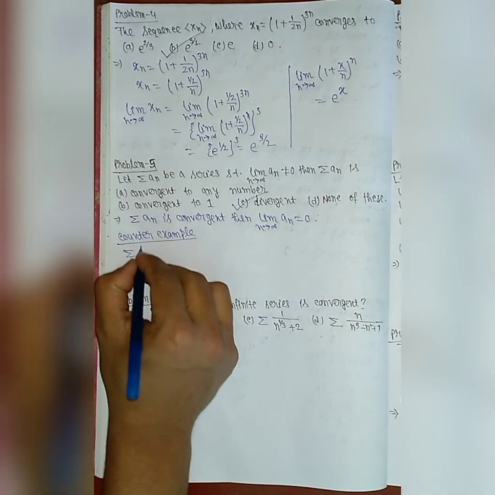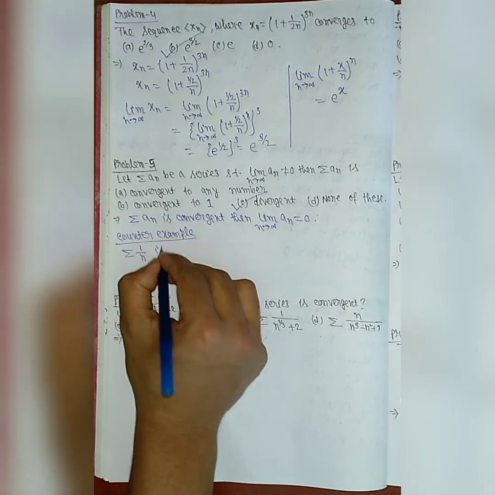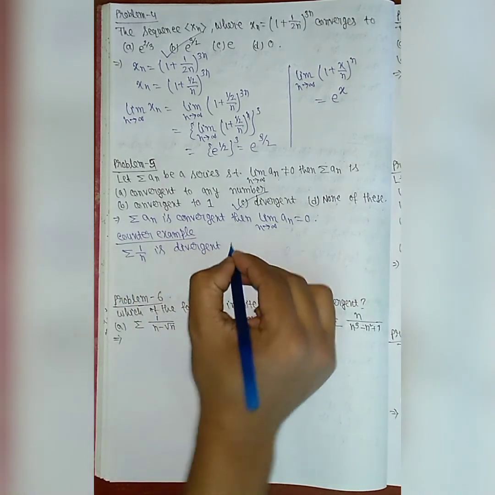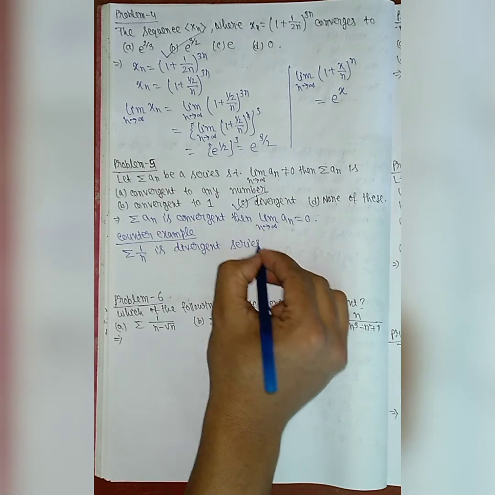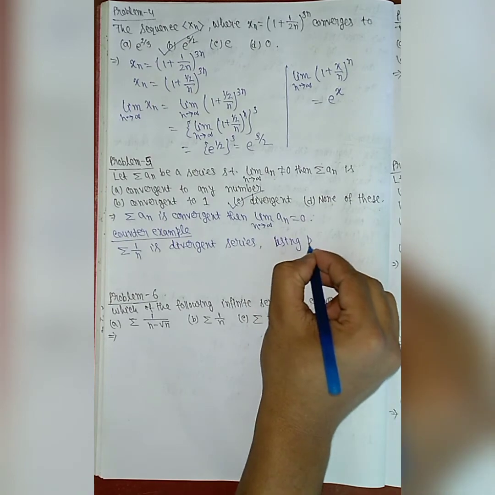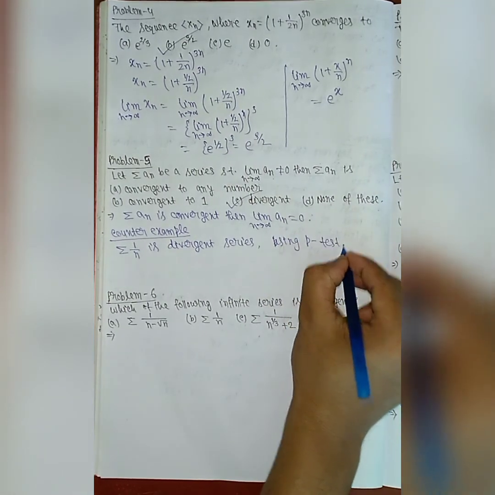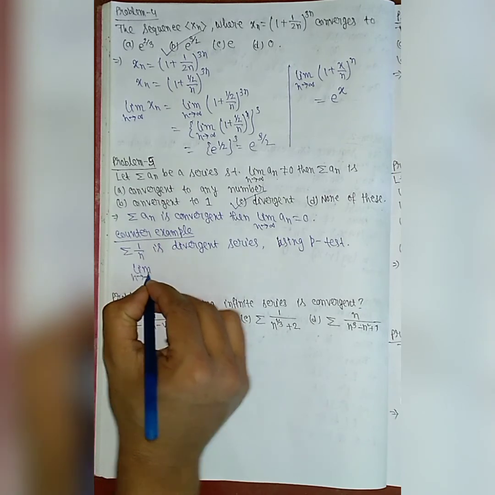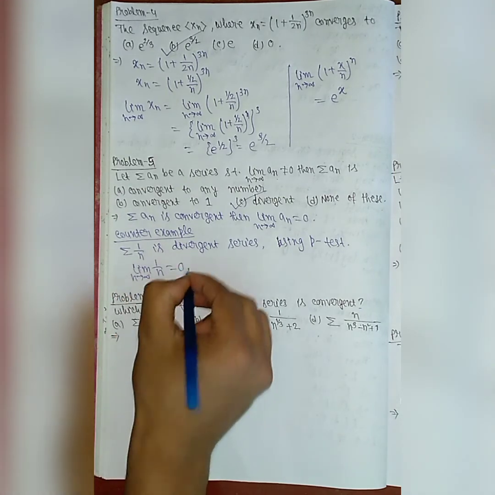Now take the series 1 by n. This series is a divergent series. Using the p-test we get that this series is divergent. But if we take the limit, limit n tends to infinity 1 by n is equal to 0.